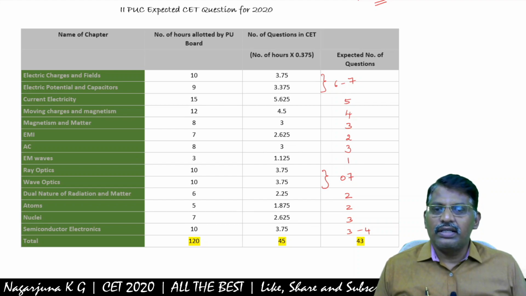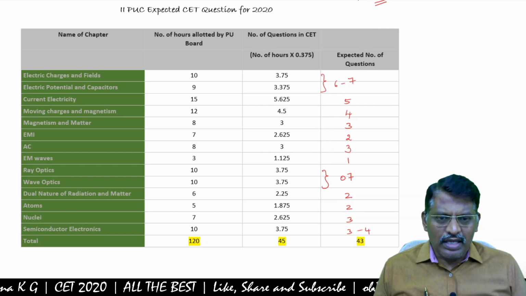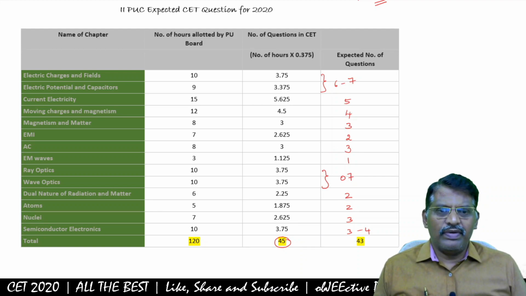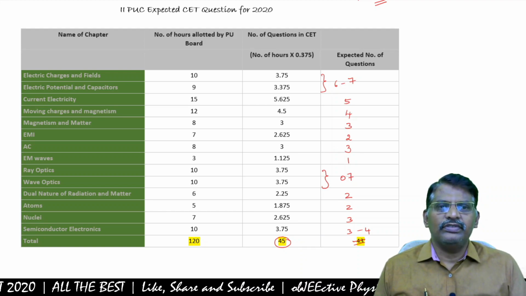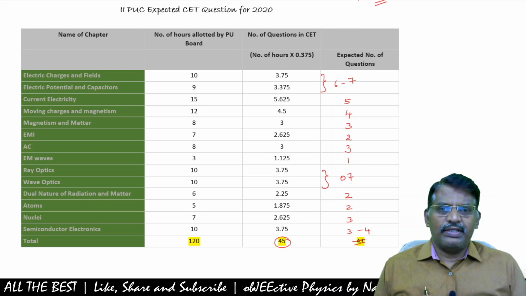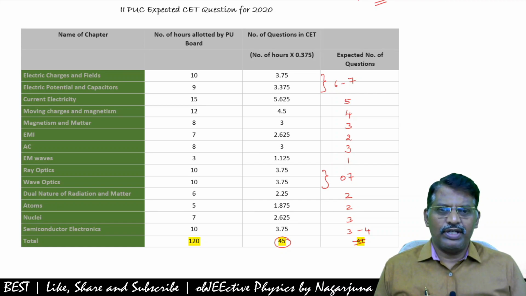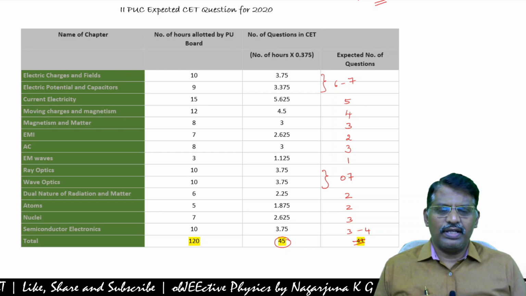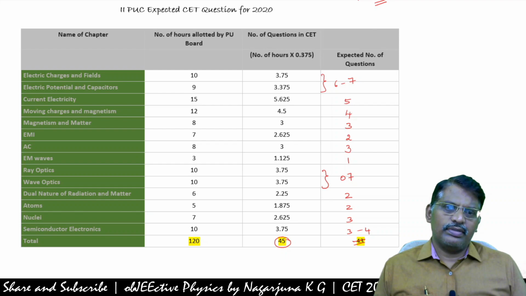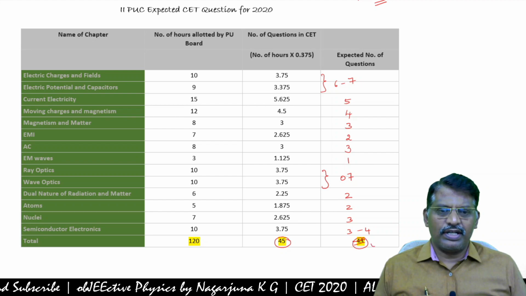According to that, the number of classes is 120. So as per the board weightage, 45 questions from second PUC. But what number we will get here, we will see. 7, 5, 12, 16, 19, 21, 24, 25, 32, 34, 36, 36, 43. 36 plus 7. So 43 is correct.